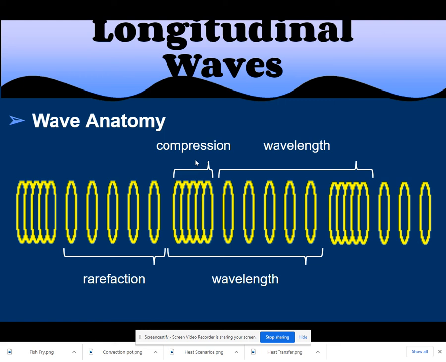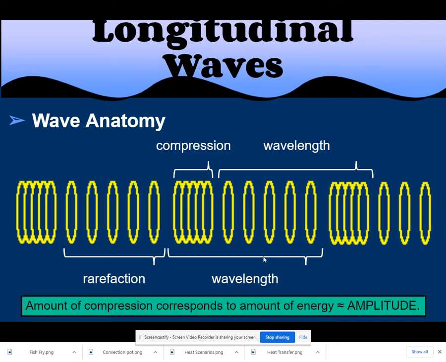Now, if you take a measurement from any point in the wave to the point where it repeats itself, you're going to have wavelength. So this one starts right before the compression. If you follow it along until right before the next compression, that's going to be right here. So this whole distance is wavelength. This one starts right at the start of the rarefaction. You follow it over to the start of the next rarefaction, and that's right here. It's going to be the same distance, and you can measure it anywhere as long as you find the point where it repeats itself. And in the compressional longitudinal wave, the amount of compression, or how much matter gets squished together, equals the amplitude. And we'll kind of demonstrate that with the slinky in a little bit.